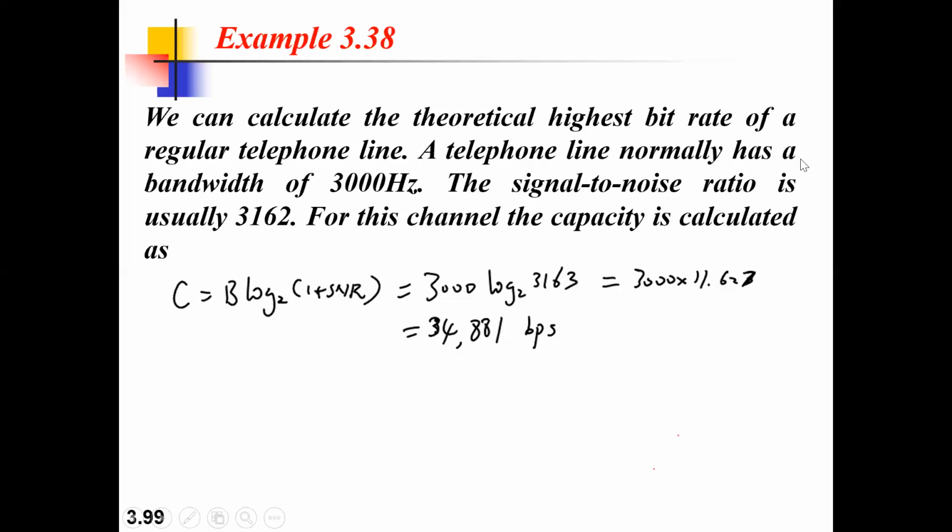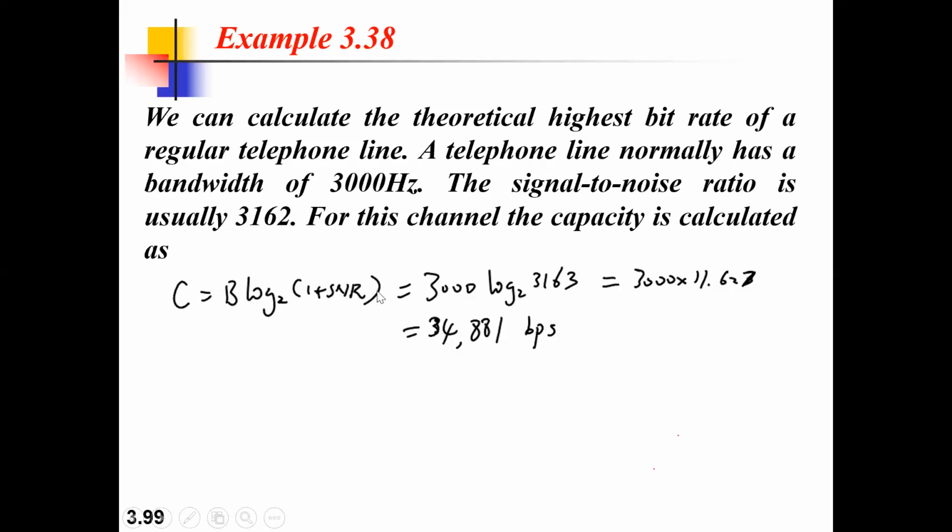A telephone line normally has a bandwidth of 3000 hertz, or 3 kilohertz. The signal to noise ratio is usually 3162. So they have given the SNR also. For this channel, the capacity is calculated as C equals, what is the formula? Capacity is nothing but bandwidth times logarithm of 1 plus SNR to the base 2.